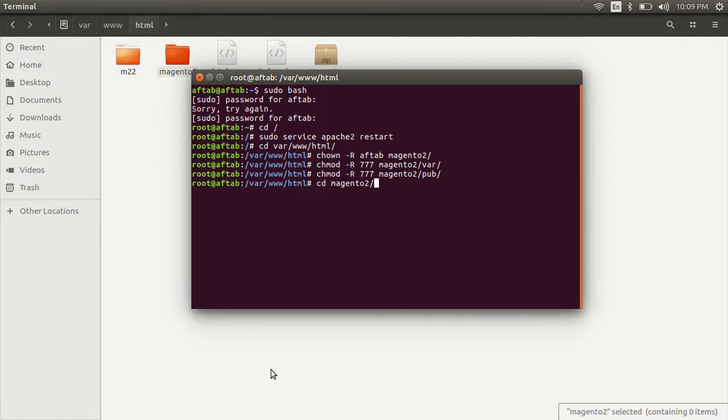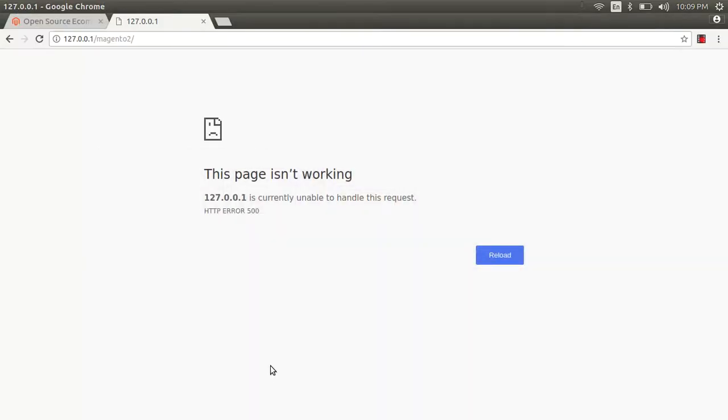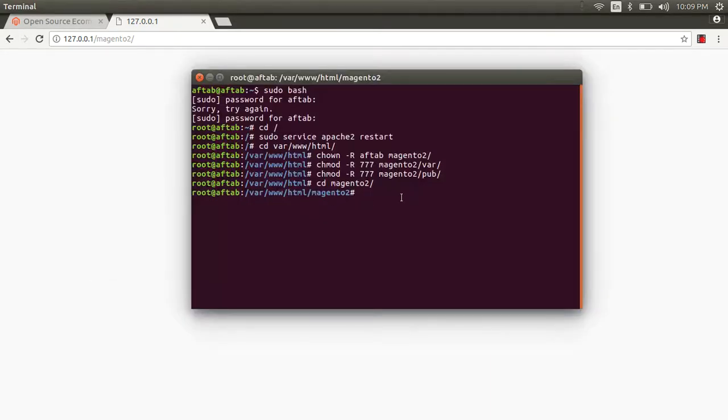And also move to Magento and refresh again. Oh, once more time. What is the issue? Okay. And also give permission chmod -R 777 on the generated directory.